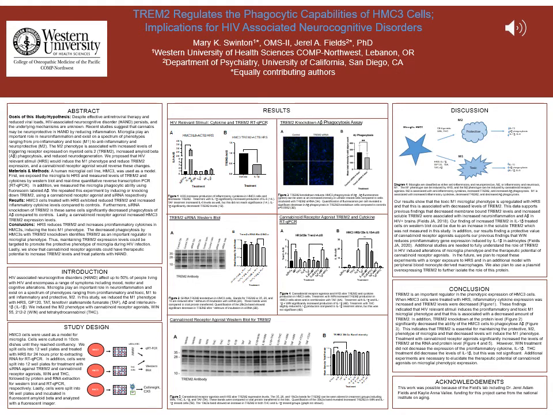In addition, we found that TREM2 is an important regulator of microglia phenotype. And lastly, we found that cannabinoid receptor agonists can modulate the level of TREM2 and have the potential to treat patients with HAND by modulating microglia phenotype.